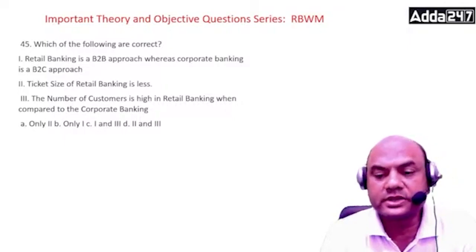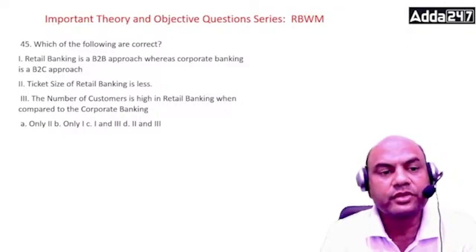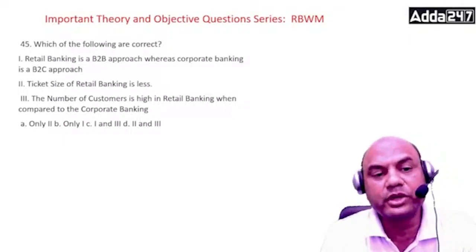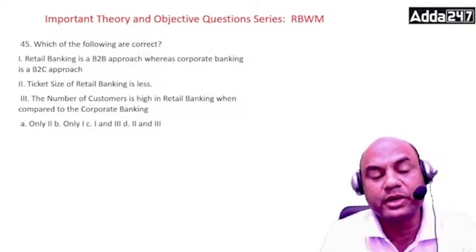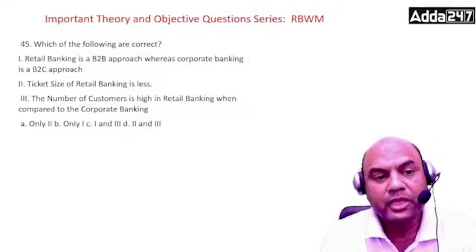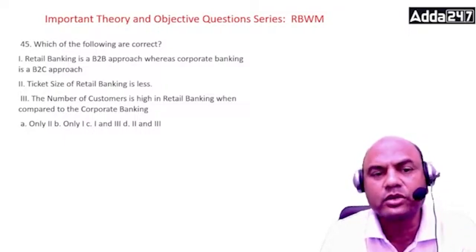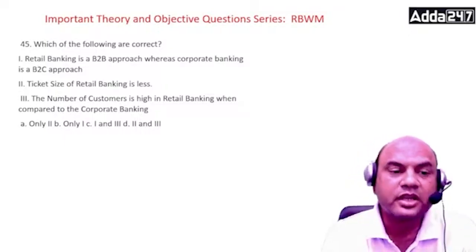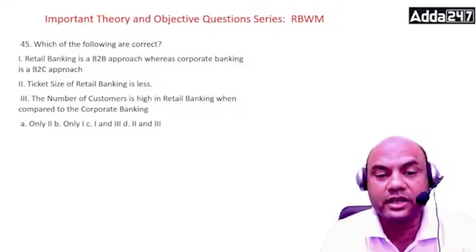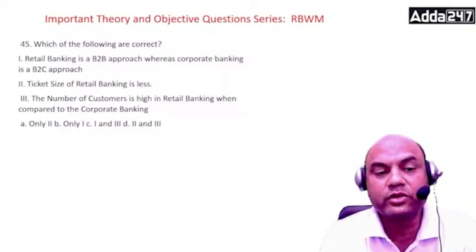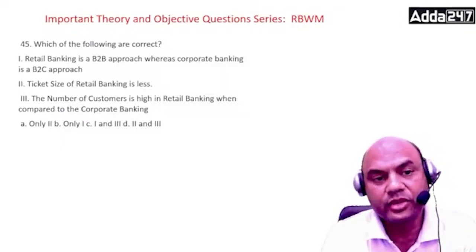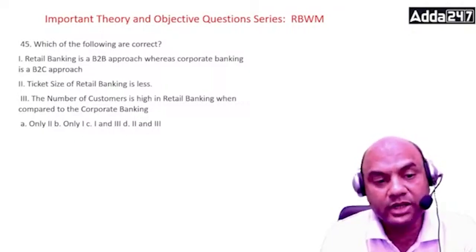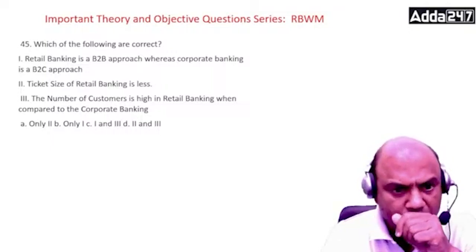Which of the following is correct? One, retail banking is B2B approach, whereas corporate banking is B2C approach. Two, ticket size in retail banking is less. Okay, let's consider only less, not very less. Three, the number of customers is high in retail banking when compared to that of corporate banking. Which of them is correct? Only 2, only 1, 1 and 3, and 2 and 3.